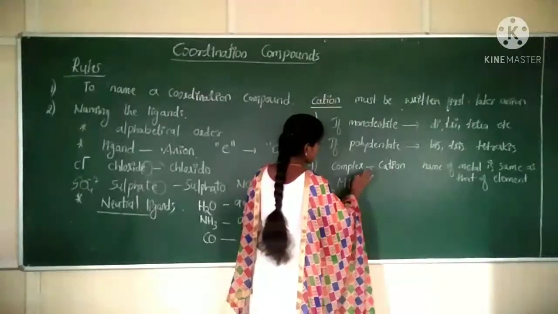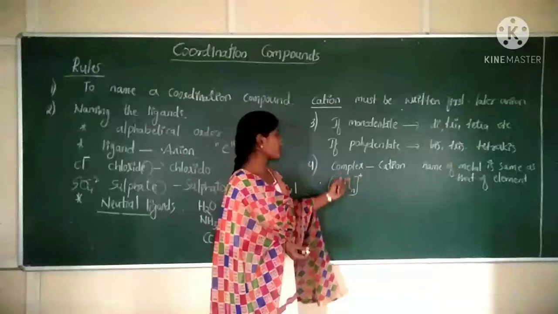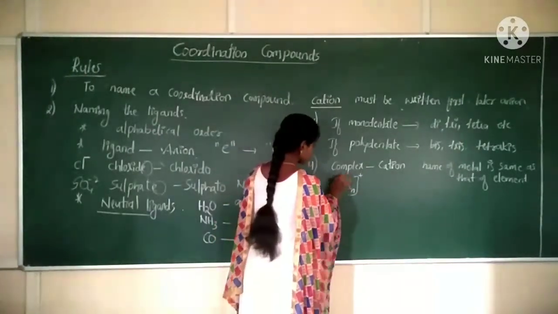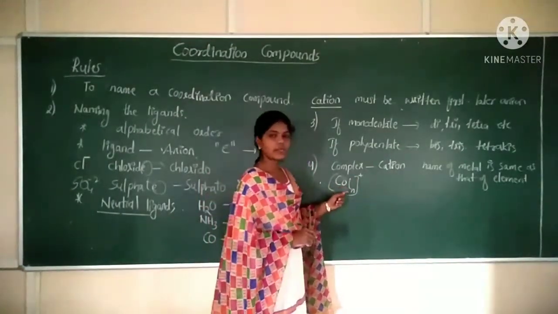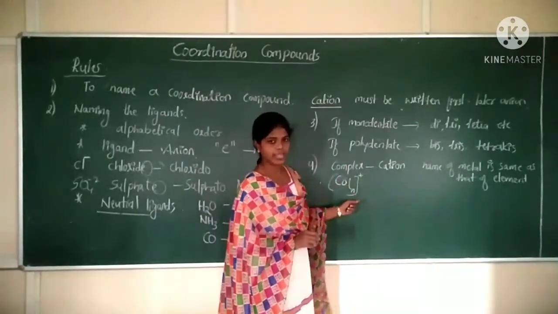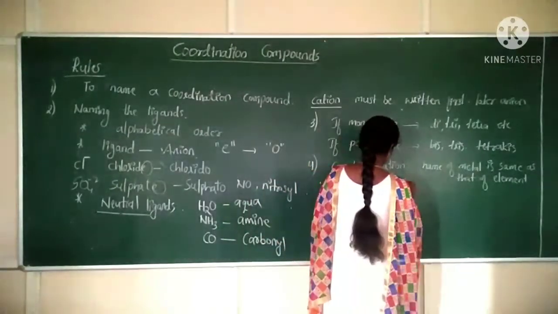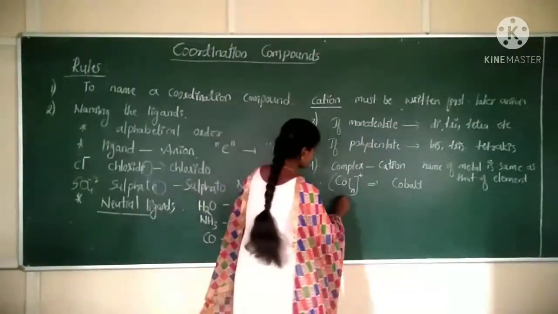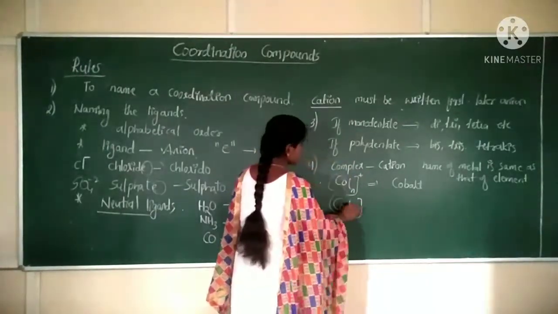If the charge on the complex is positive, for example with cobalt as the central metal ion, and the complex is a cation, then the metal name is cobalt only. It means it is the same as the element name. Suppose I take the same example, cobalt, with some number of ligands.